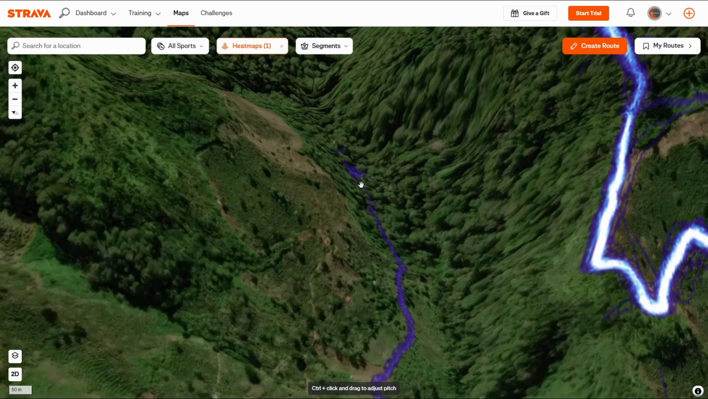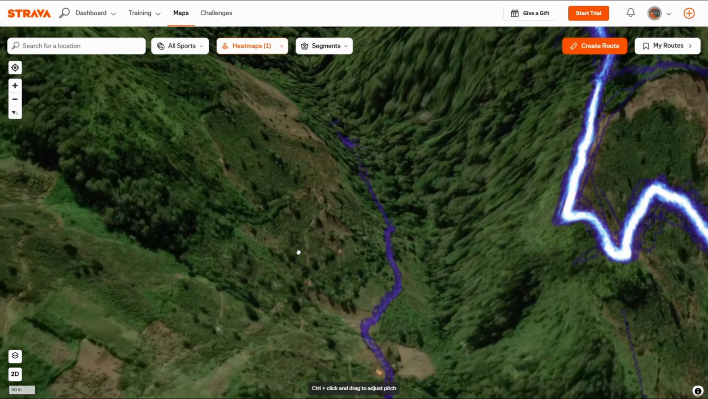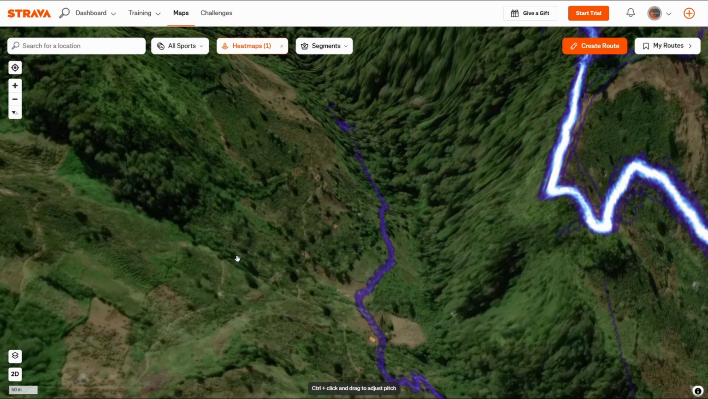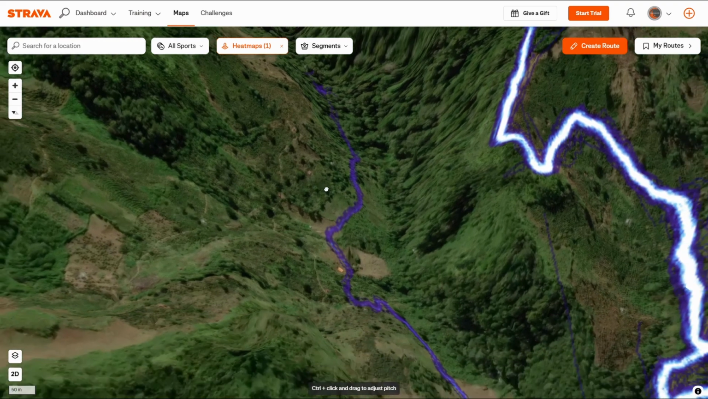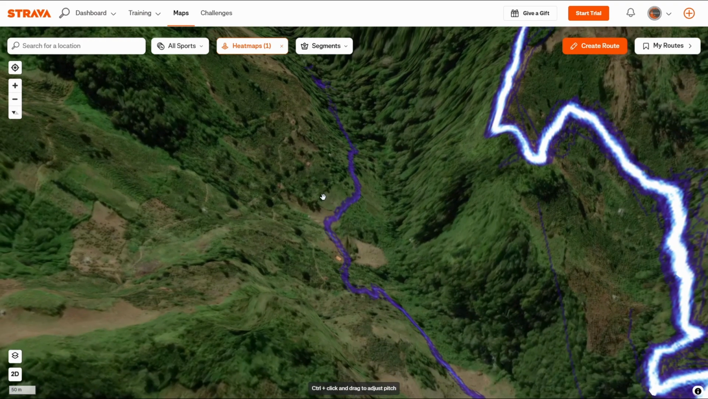We see that not a lot of people, for some reason, go up these trails. At least those doing sports activities, because that's where Strava is based around.